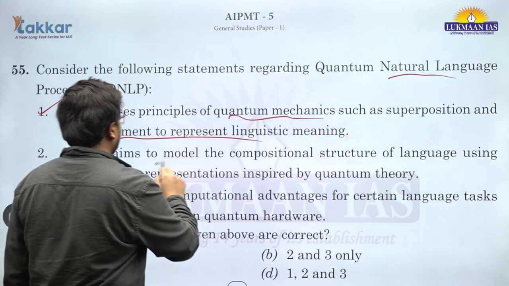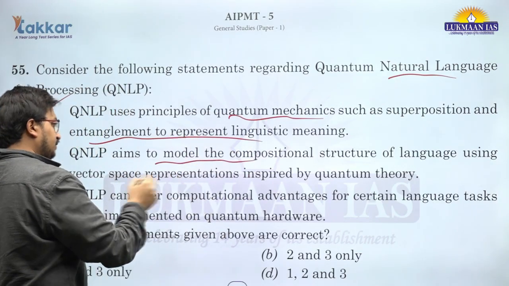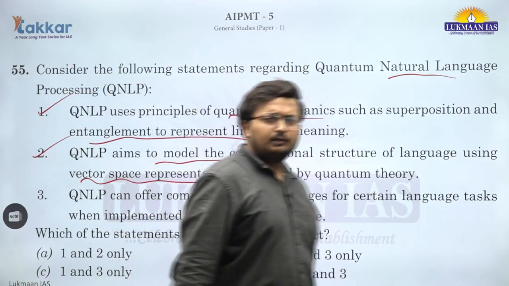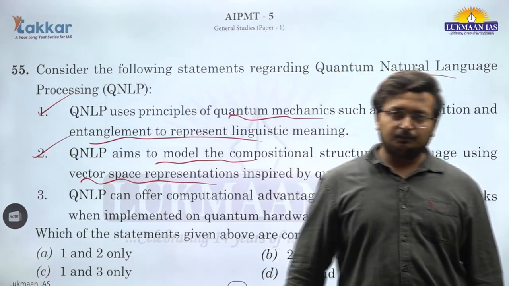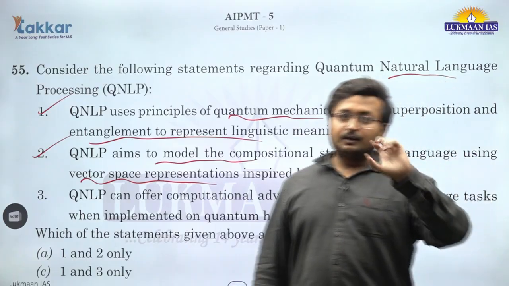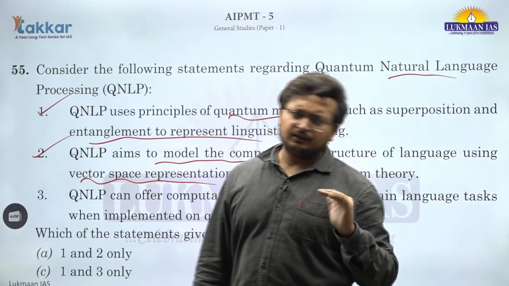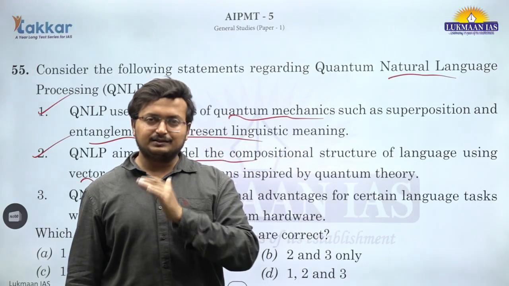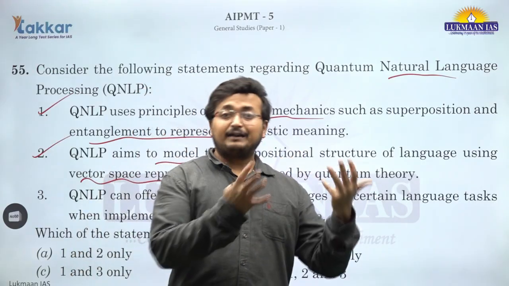QNLP aims to model the compositional structure of language using vector space representation. This is correct. Just like if you are knowing about the 3D algebra vector program, how anything is represented in i cap, j cap, k cap, representation layer by layer. 3D, if you are knowing about science and tech, you will be knowing how this thing is done in algebra, summation in terms of vector algebra.